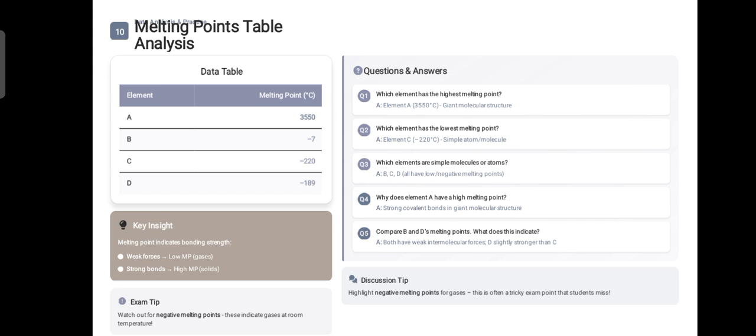Both have weak intermolecular forces. D is slightly stronger because its melting point is a bit higher as compared to element B.